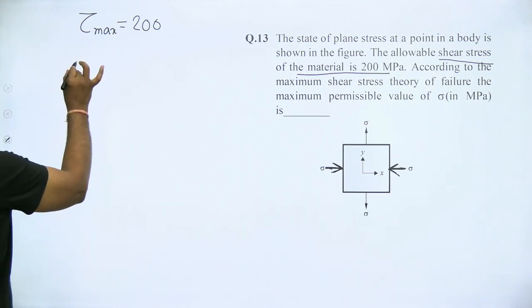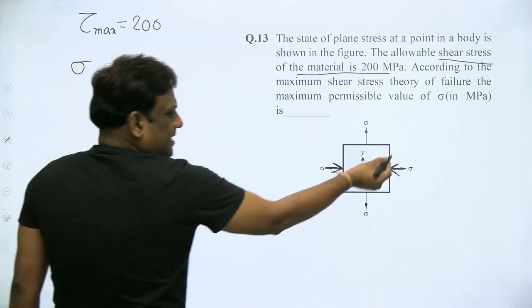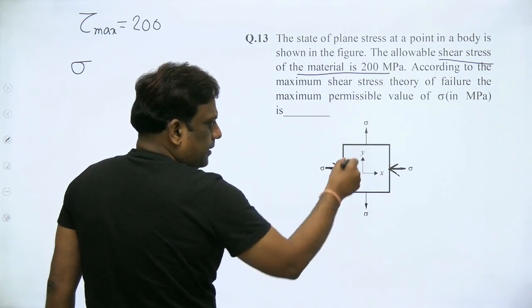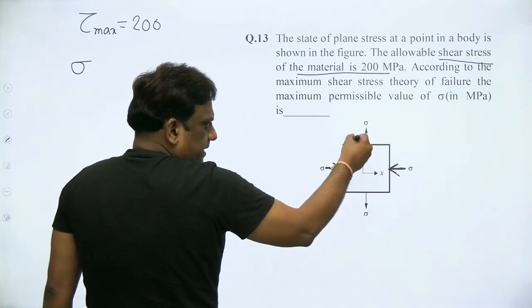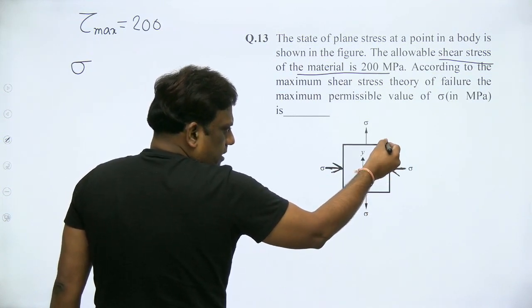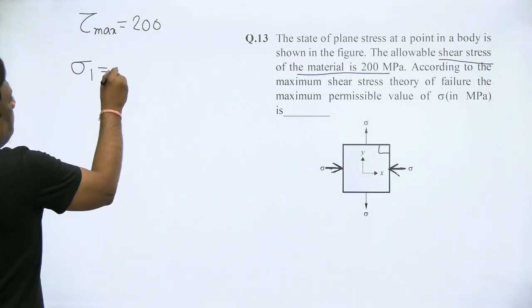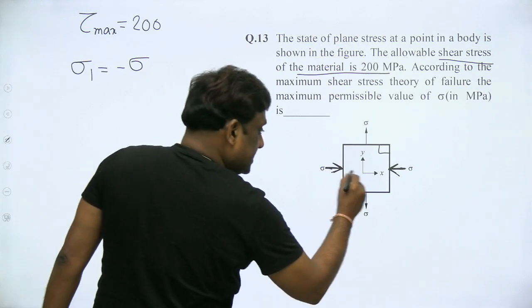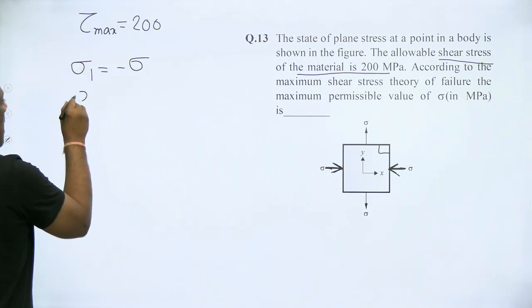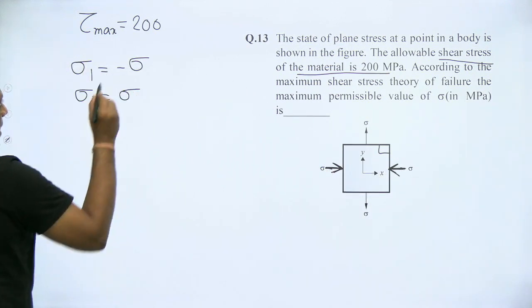Okay. So please note down that these are directly principal stresses. Why? Dekho, on this plane there is no shear, on this plane there is no shear, and both are perpendicular. So sigma 1 is minus sigma. Why minus sigma? It is compressive. Sigma 2 is tensile sigma.